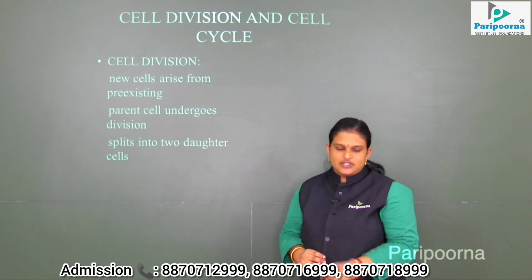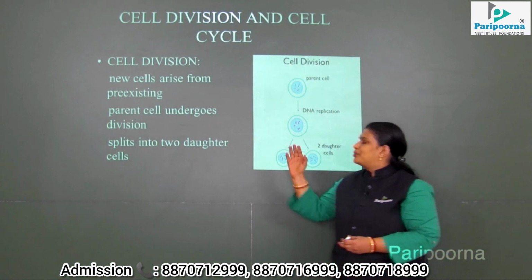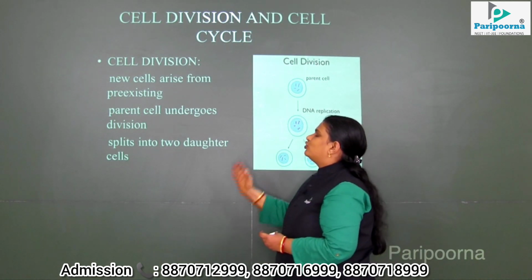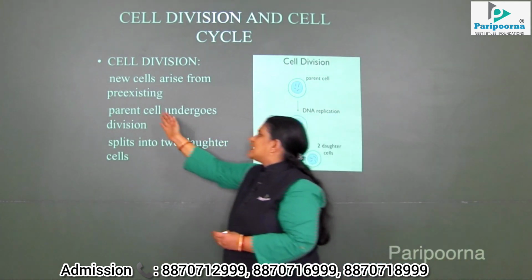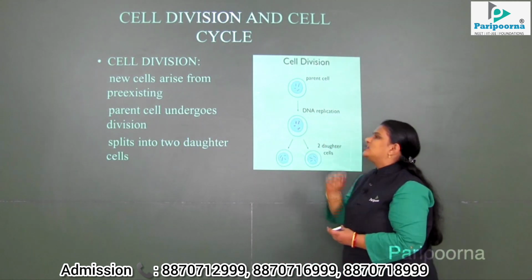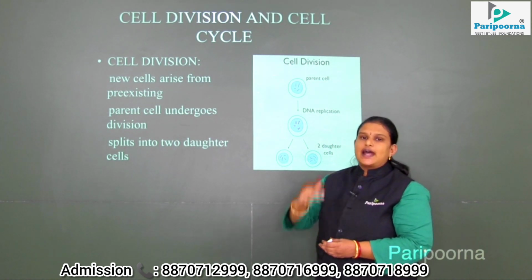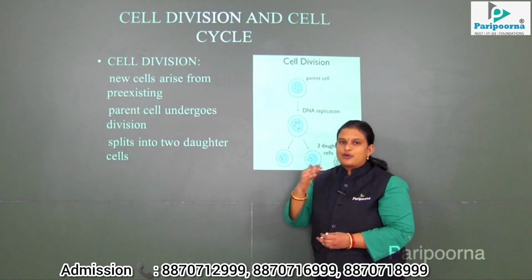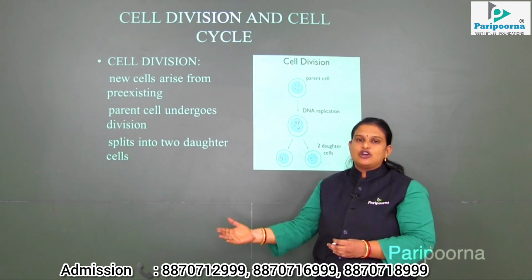So what's cell division? Cell division is nothing but the old, pre-existing cells dividing for the formation of new cells with the help of these pre-existing cells. That is known as cell division. Simply we can say that new cells arise from the pre-existing, old cells for the proper functioning and improvement of the living organism.